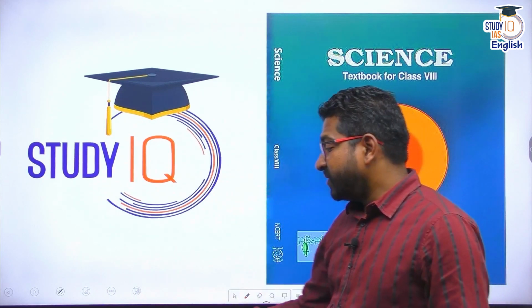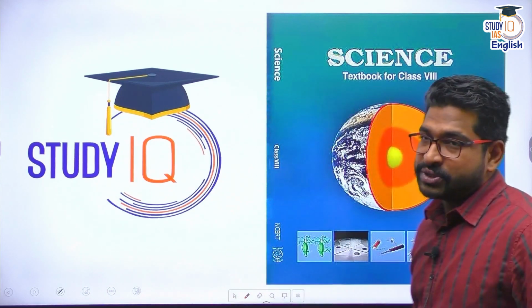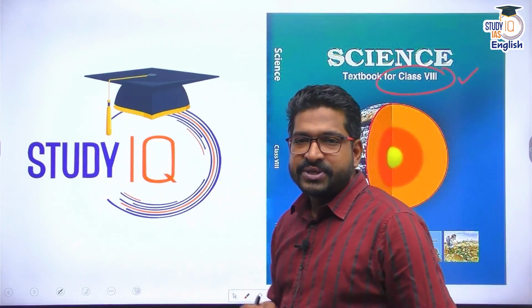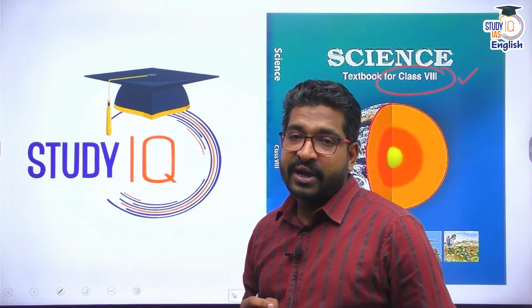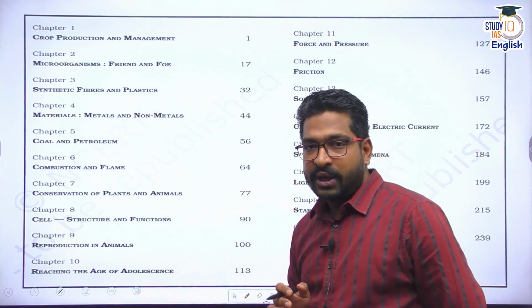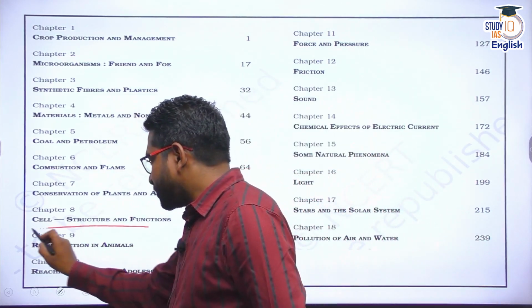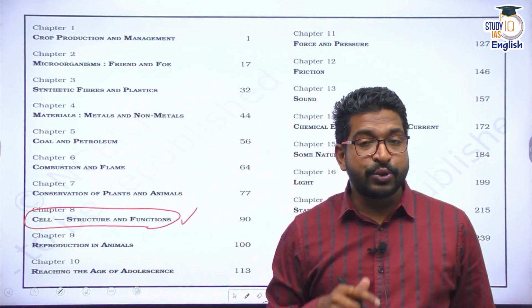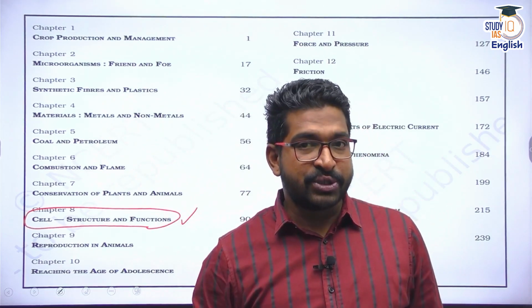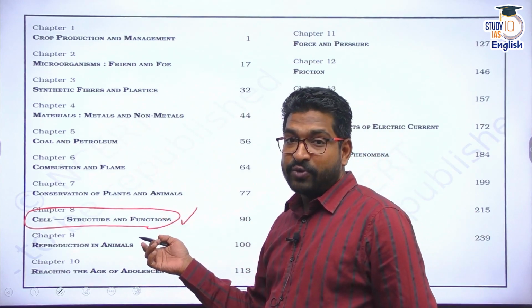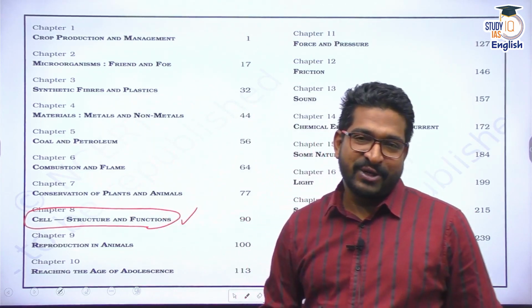You already know on StudyIQ we are running a science discussion where we are discussing NCERT texts connected to science, and we have already reached class 8. The agenda here is to discuss chapter by chapter, and in our previous interactions we have already completed discussions from chapter 1 to chapter 8. In the last class we spoke about cell, its structure and its functions, the basic idea we got. And there I also told you that in our subsequent interactions, that is in NCERT 9, 10th, 11th and 12th, we'll talk and we'll gain more information about cell, its structures and functions.